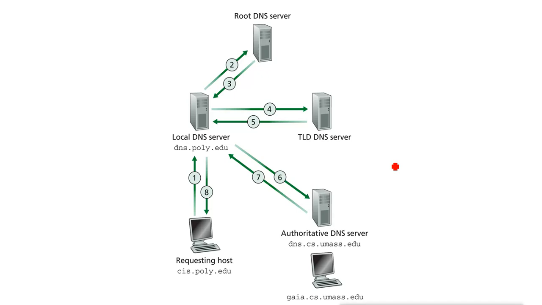First, this is your machine, which is requesting something, and it is connected to the internet. You are sitting on this machine and you ask for this name. In a browser you type this name. Your machine will first try to get the name from its cache.